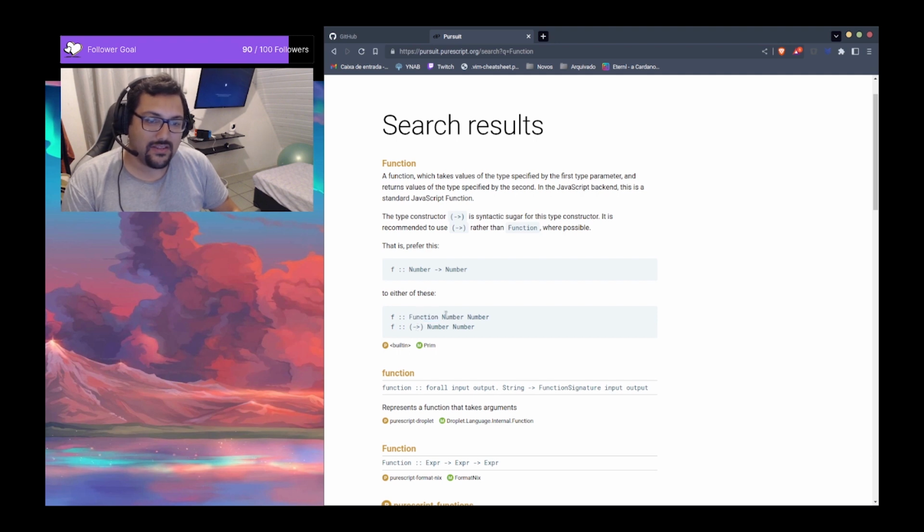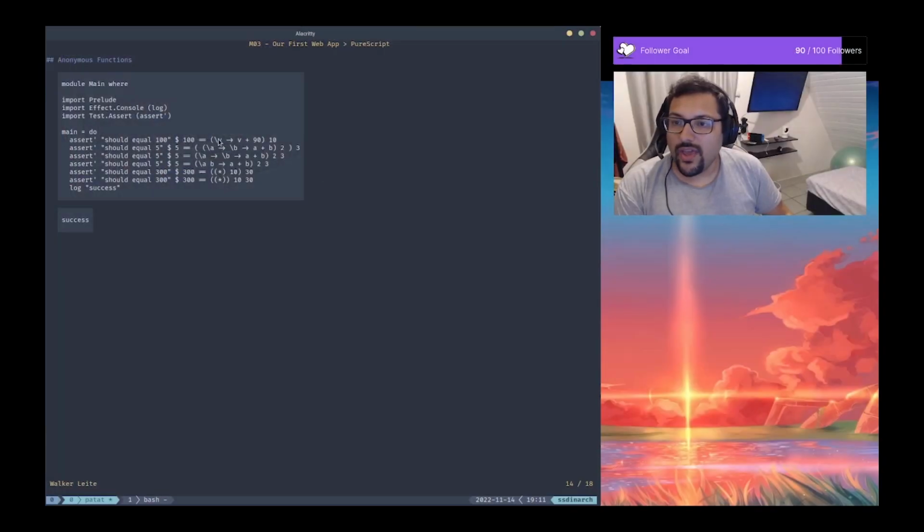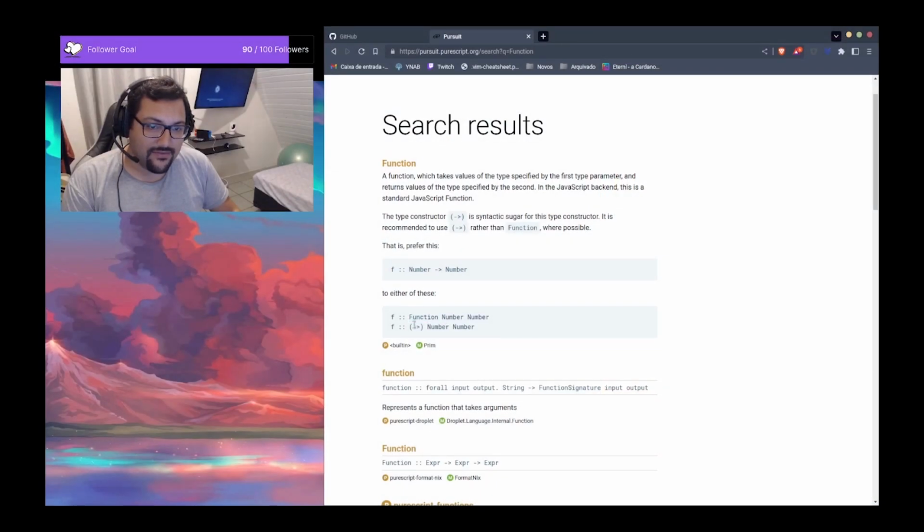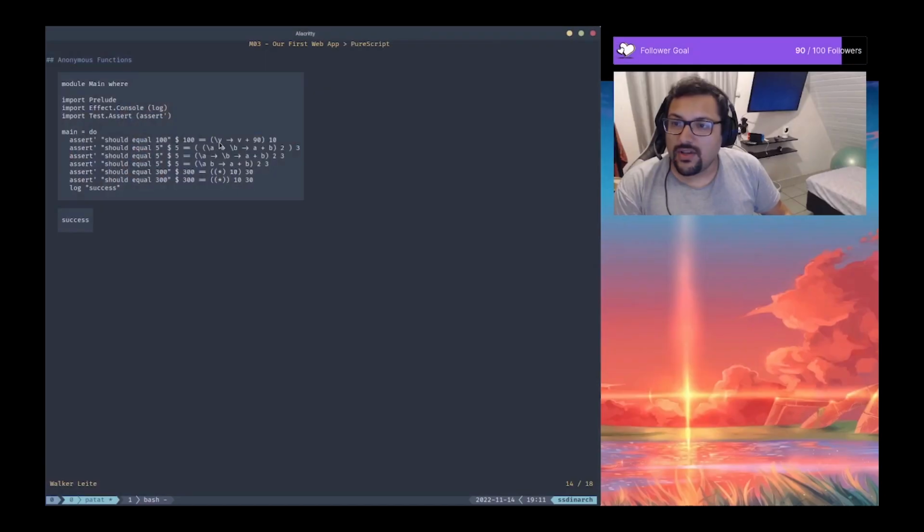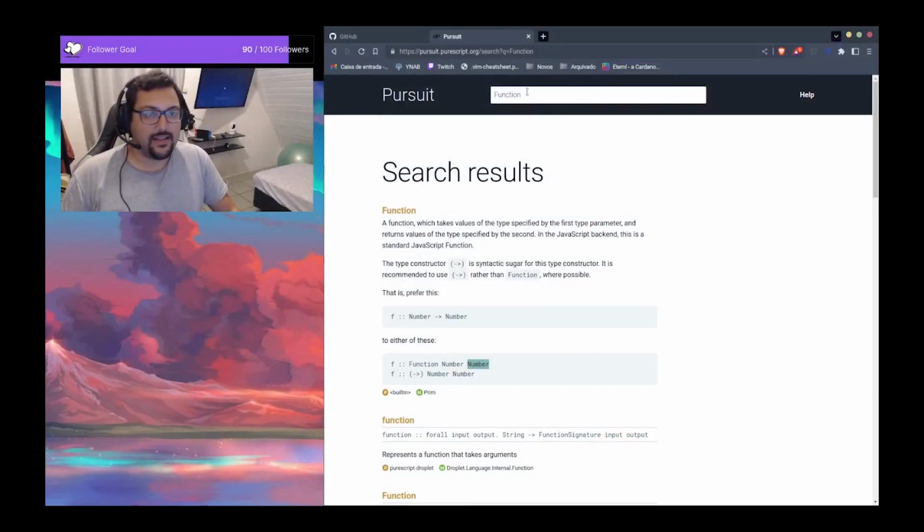A function with two arguments, okay? So we have a function here. Actually, we have a function from number to number, not two arguments, but number to number. So it takes a number and returns a number. So we have a function that takes a number here and returns also a number evaluated from the plus operator. As you can see, plus is also an operator.